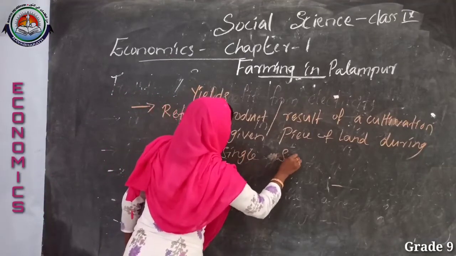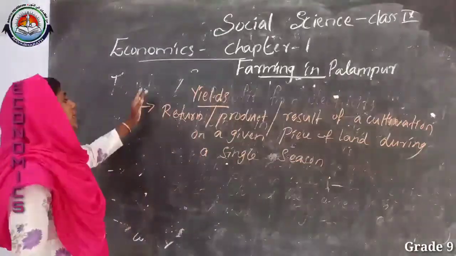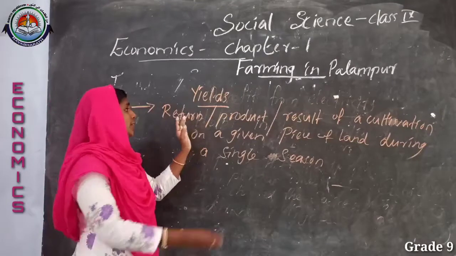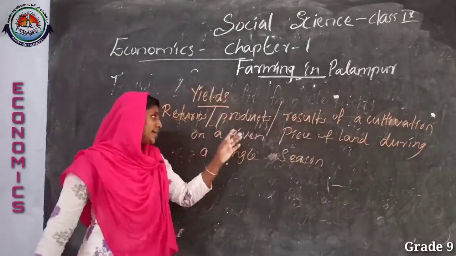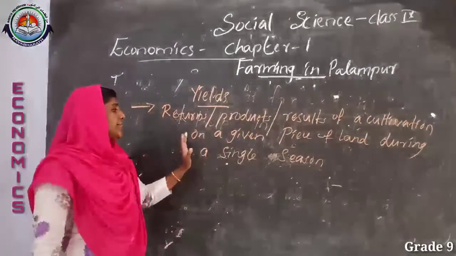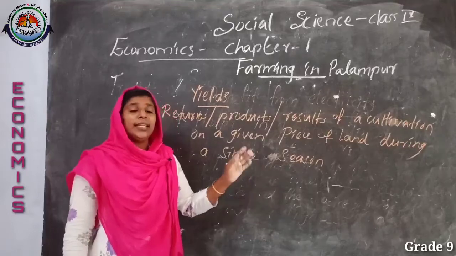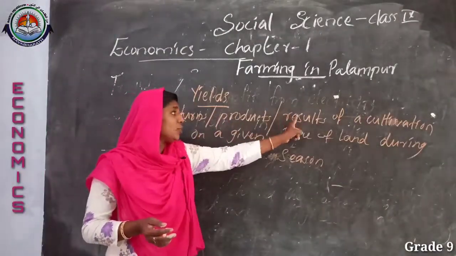Can you follow me? Yields are the return, or the products, or the results of a cultivation on a given piece of land during a single season.